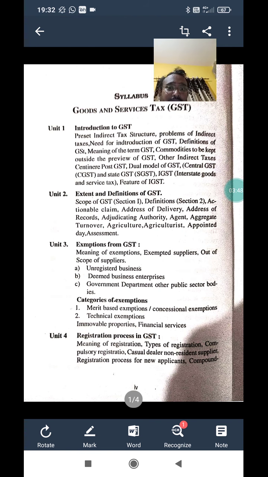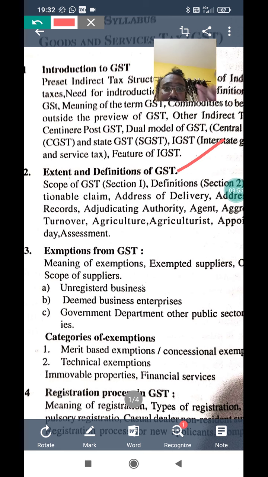In the second chapter, what do they ask? Extent and definitions of GST. In the second unit they are asking about the extent and definitions of GST. Mainly they are asking here the scope of GST. This might come for 5 marks. Scope of GST might come for 5 marks. And then definitions, these are all very important points.